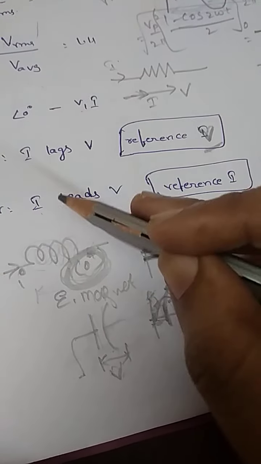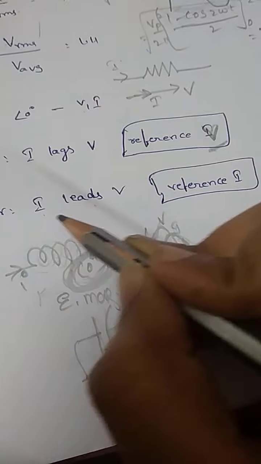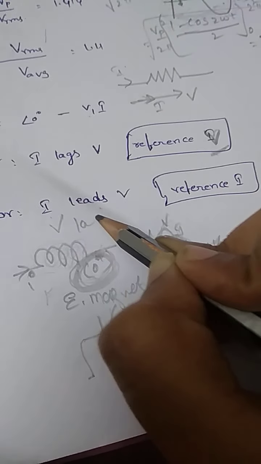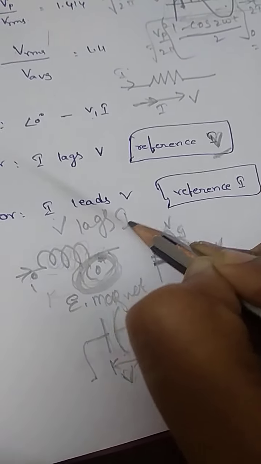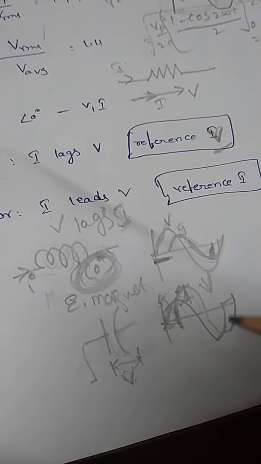Instead of saying this, you can say voltage lags current.